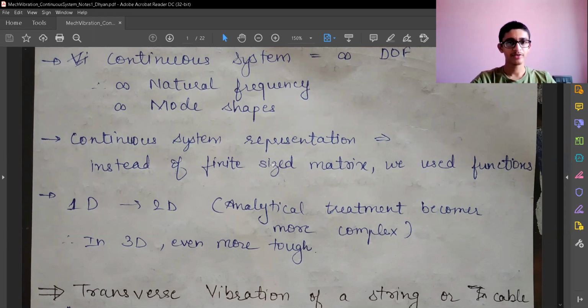For multi degrees of freedom systems we were using finite size matrices. For a continuous system we cannot have finite size matrices, and infinite size matrices are not real things.